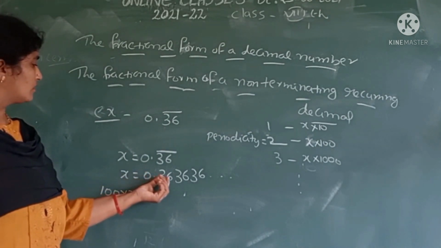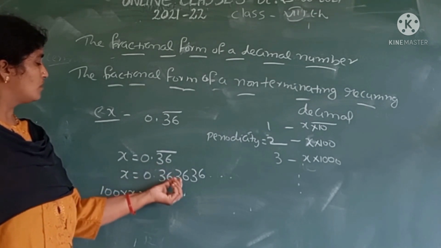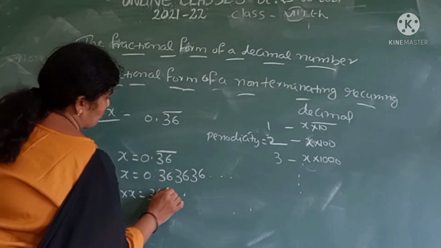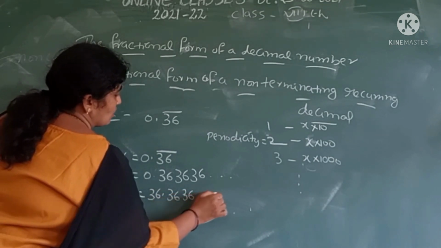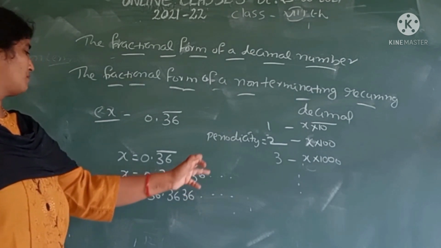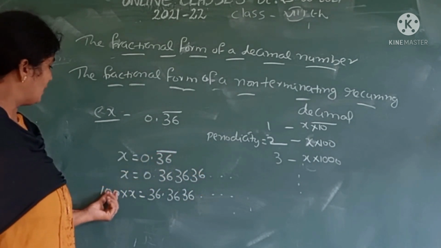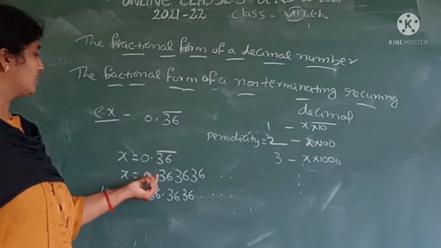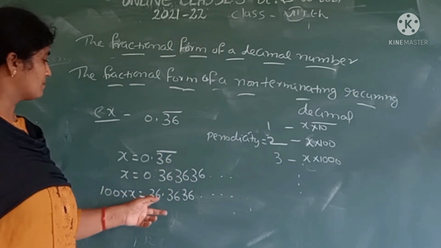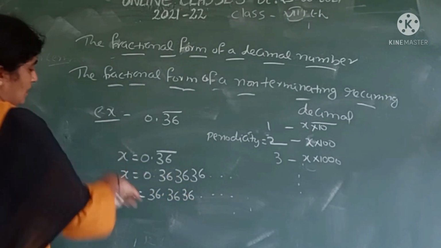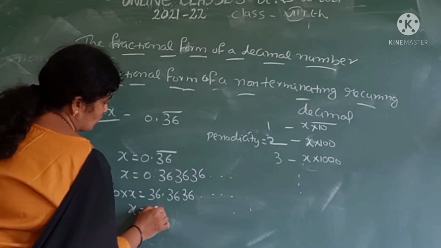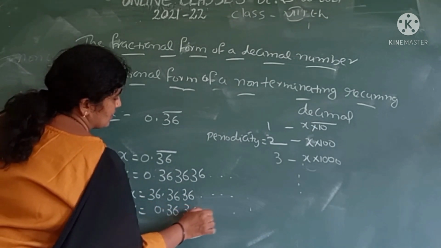Then the point goes after two numbers. Therefore the number becomes 36.3636 and so on, because we multiply with 100, so we put the point after 2 numbers. Then we put again x under this number, that is 0.3636 and so on.